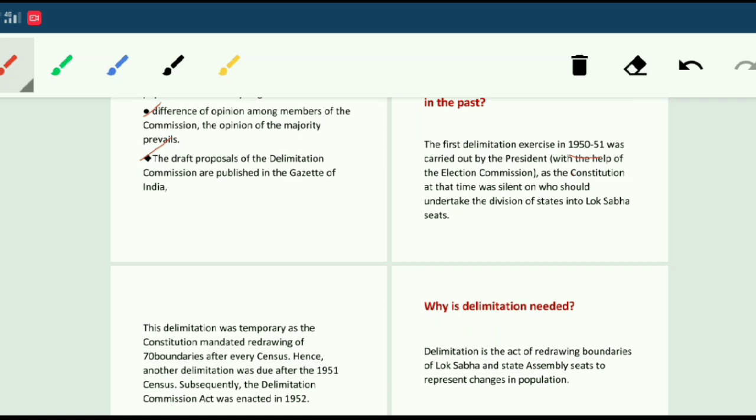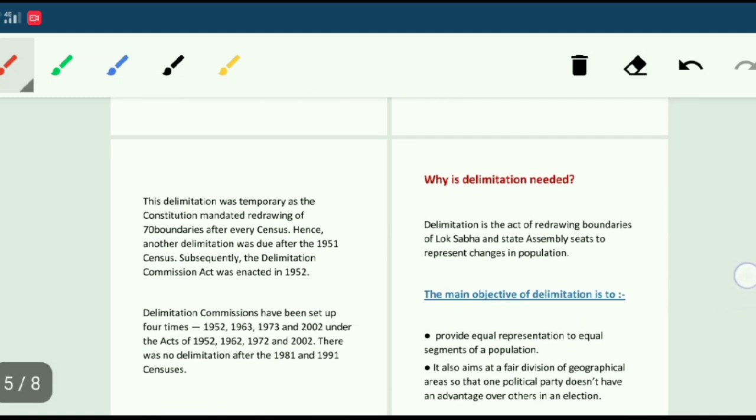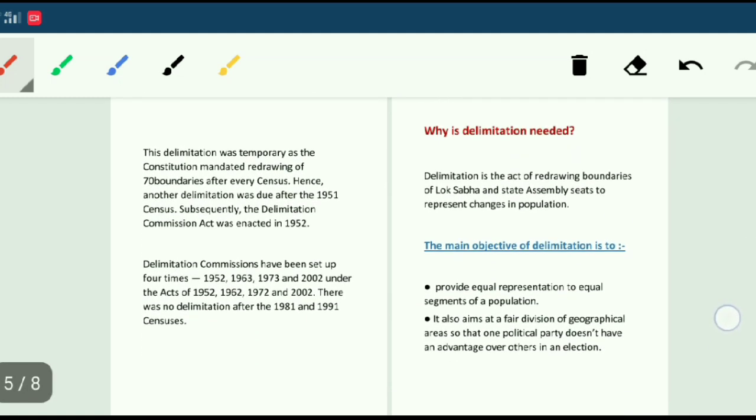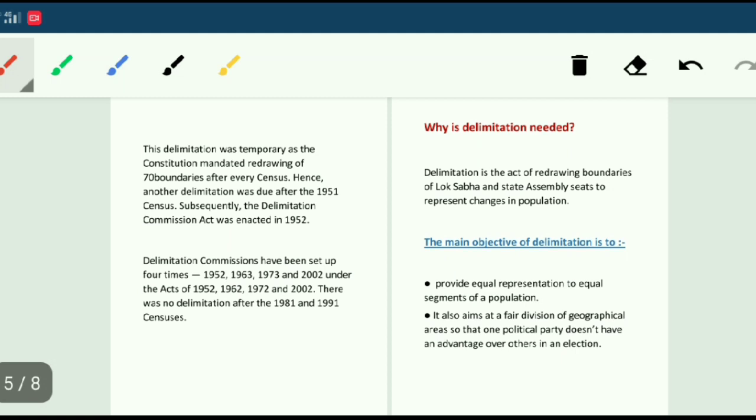This was right after the commencement of the new Constitution, so the President carried out the first delimitation exercise with the help of the Election Commission. This delimitation was temporary, as the Constitution mandated redrawing of boundaries after every census.